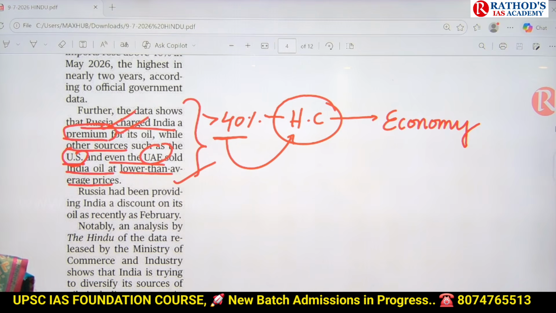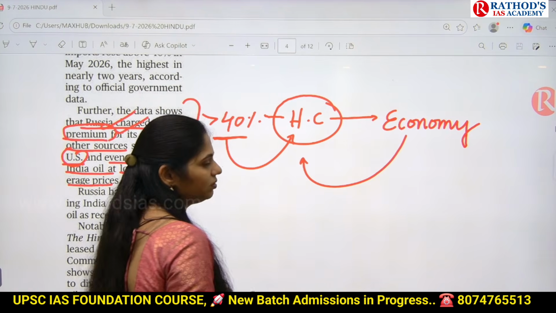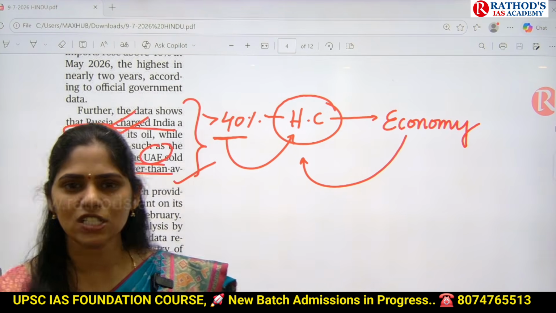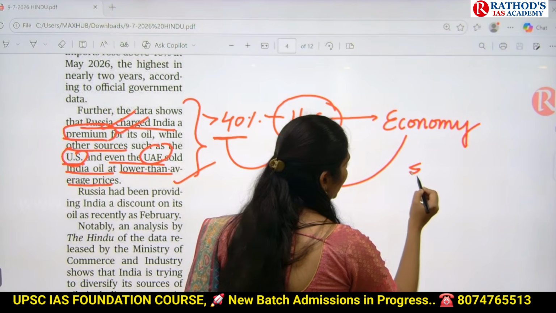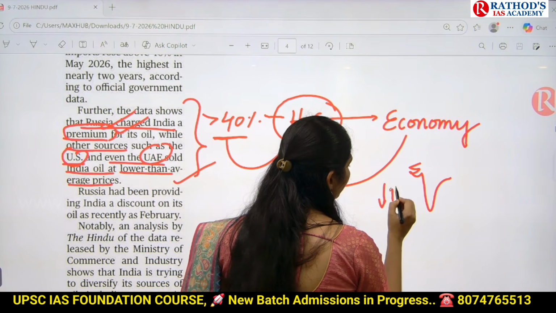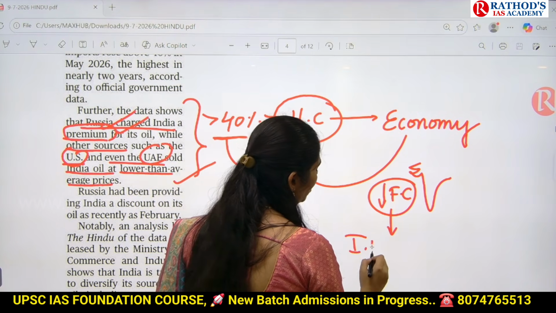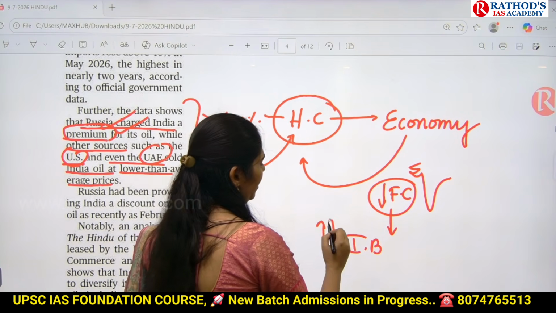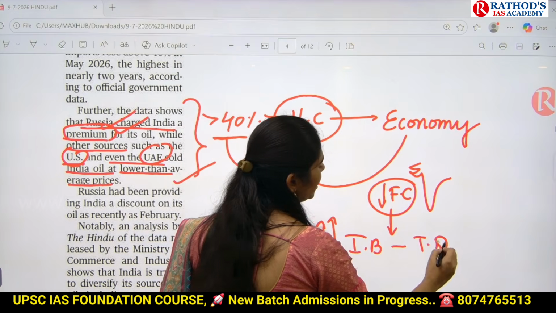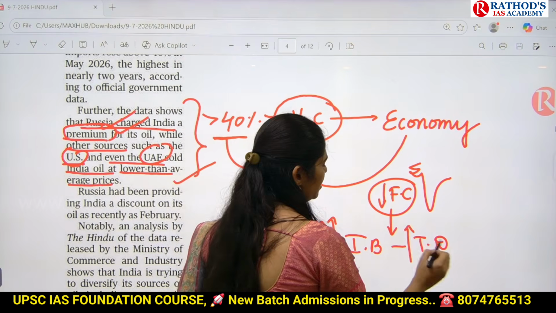So now tell me what will be the impact. Will Russia give oil free of cost? No, we have to pay. So if you are paying this money to Russia, what about our foreign currency? Increase or decrease in India? In India, foreign currency will be reduced. And what about our import bill? Increase or decrease? Increasing of import bill. Then what about trade deficit? Increase or decrease? Increasing of trade deficit.